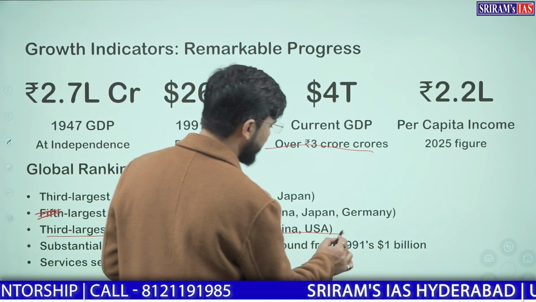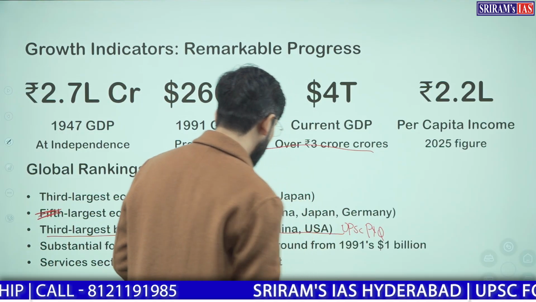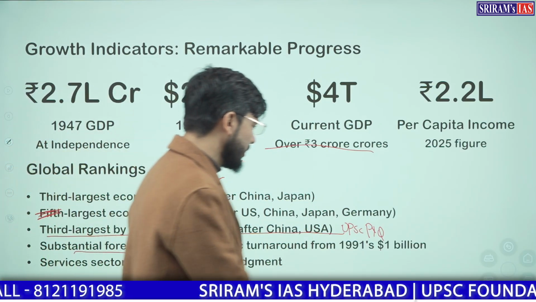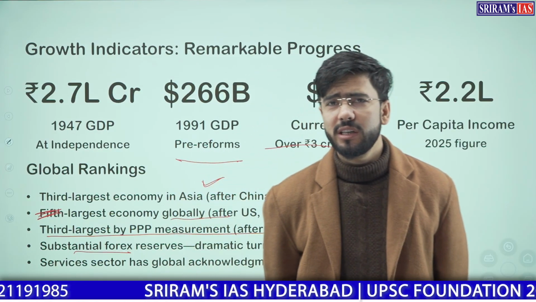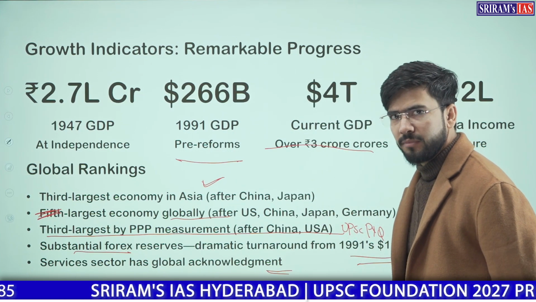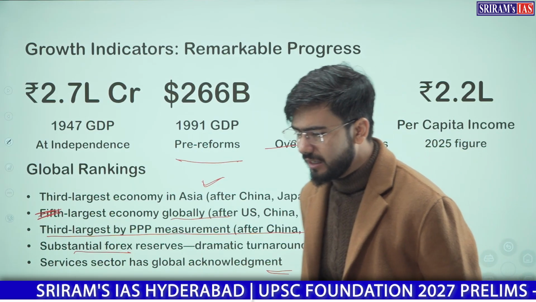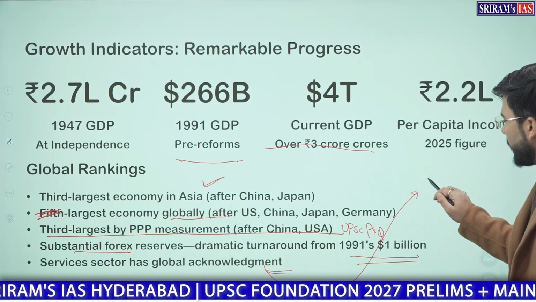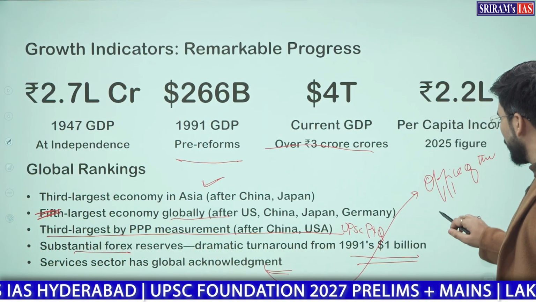This was asked by UPSC. Forex reserves have increased substantially: in 1991, we had only $1 billion of forex reserves, but currently we have around $600 to $700 billion. The service sector has grown globally, and India is currently acknowledged by the globe as the Office of the World.